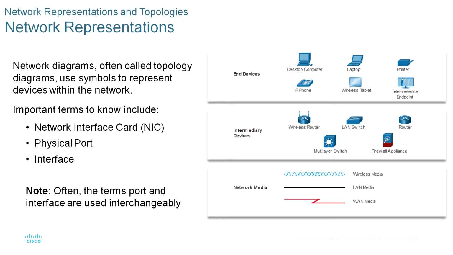Physical port: a connector or outlet on a networking device where the media connects to the end device or another networking device. And interface: specialized ports on a networking device that connect to individual networks. Because routers connect networks, the ports on a router are referred to as network interfaces. The terms port and interface are often used interchangeably.